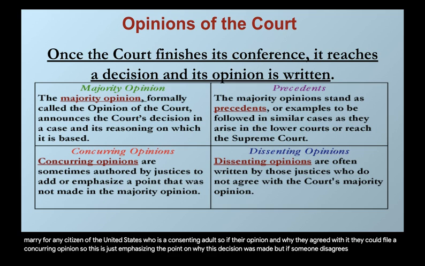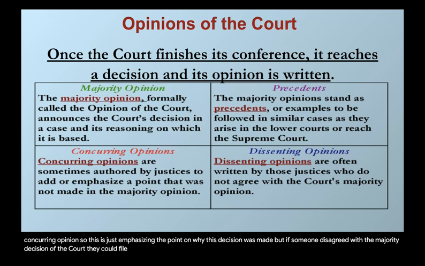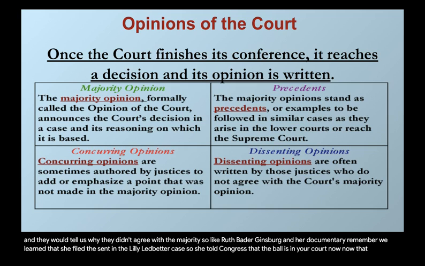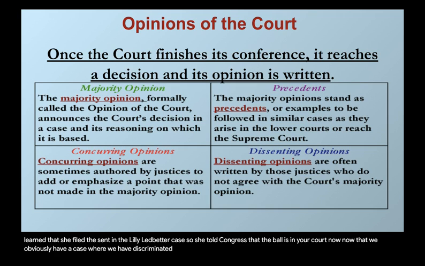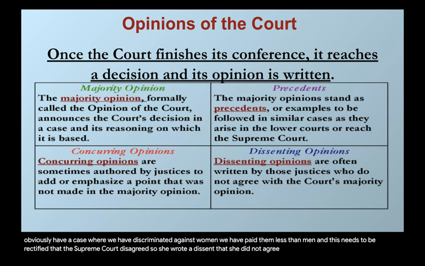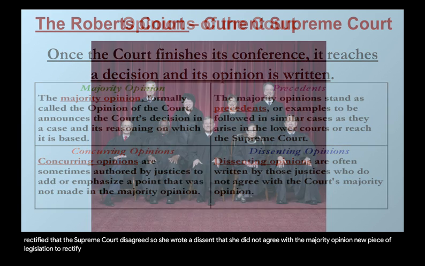But if someone disagreed with the majority decision of the court, they could file a dissenting opinion. These are written by justices who do not agree with the majority, and they would tell us why they didn't agree with the majority. So like Ruth Bader Ginsburg in her documentary, remember we learned that she filed a dissent in the Lilly Ledbetter case. So she told Congress that the ball is in your court now, that we obviously have a case where we have discriminated against women, we have paid them less than men, and this needs to be rectified. The Supreme Court disagreed, so she wrote a dissent that she did not agree with the majority opinion, but then she sent it to Congress for Congress to create a new piece of legislation to rectify that.